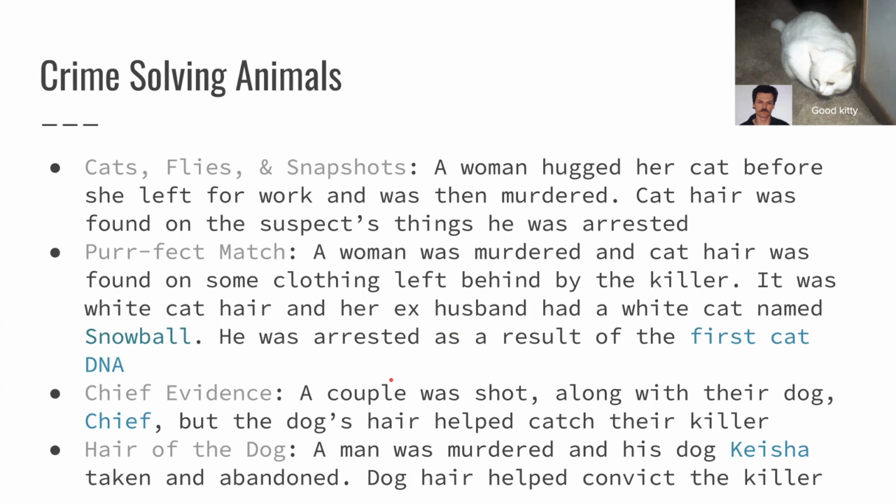Then Chief Evidence: a couple was shot along with their dog, Chief, but the dog's hair helped catch their killer. And then Hair of the Dog: a man was murdered and his dog Keisha was taken and abandoned. Dog hair helps convict the killer.